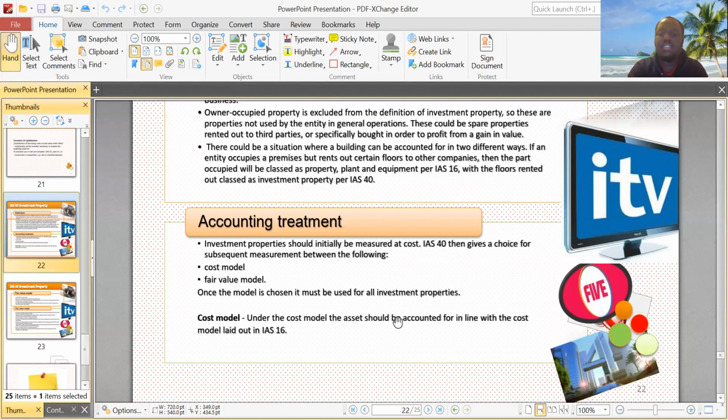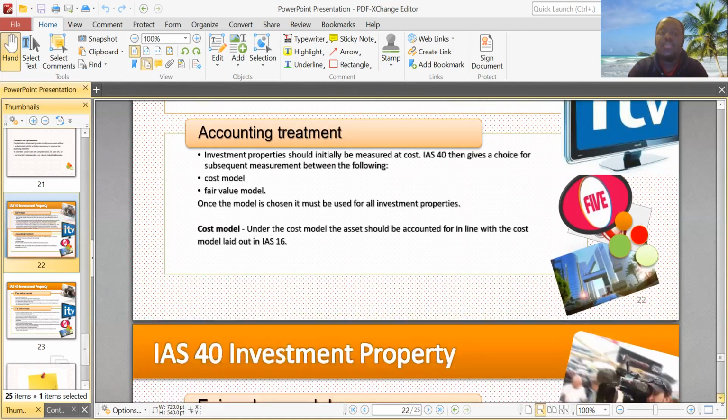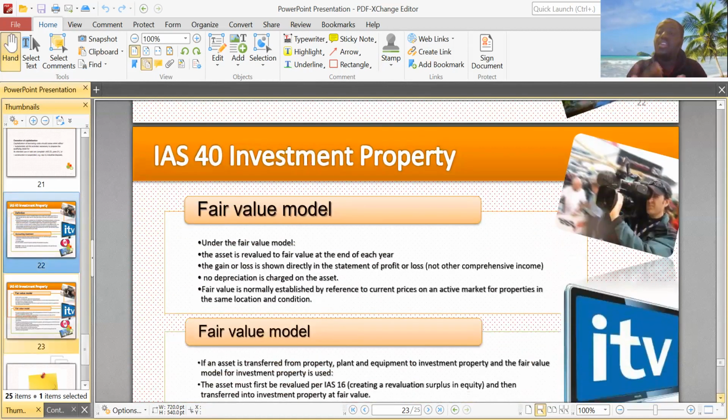Under the cost model, the assets should be accounted for in line with the cost model laid out in IAS 16. We explained extensively what the cost model means, that is the cost of the assets. Under the fair value method, however, the asset is revalued. This is where revaluations come. The asset is revalued to fair value at the end of each year. Then the gain or loss is shown in the P&L, not other comprehensive income. And no depreciation is charged on the assets.